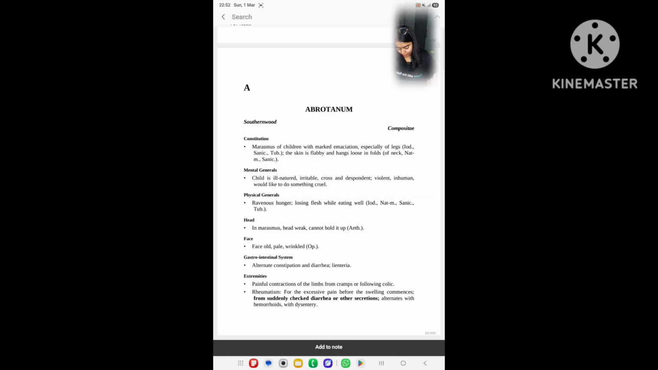Okay. In Abrotanum, the next point is face old, pale, wrinkled. Okay, face pale, old and wrinkled. The same is in Opium. Okay, go for page number 227 in Opium.